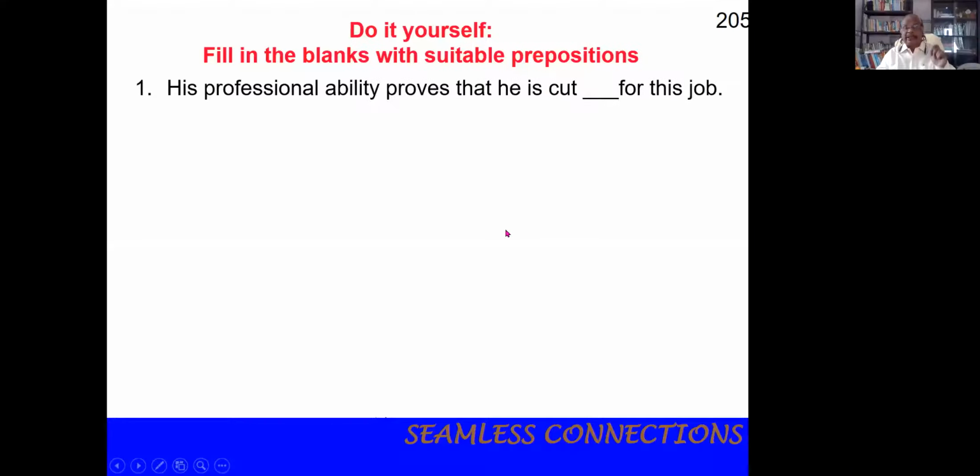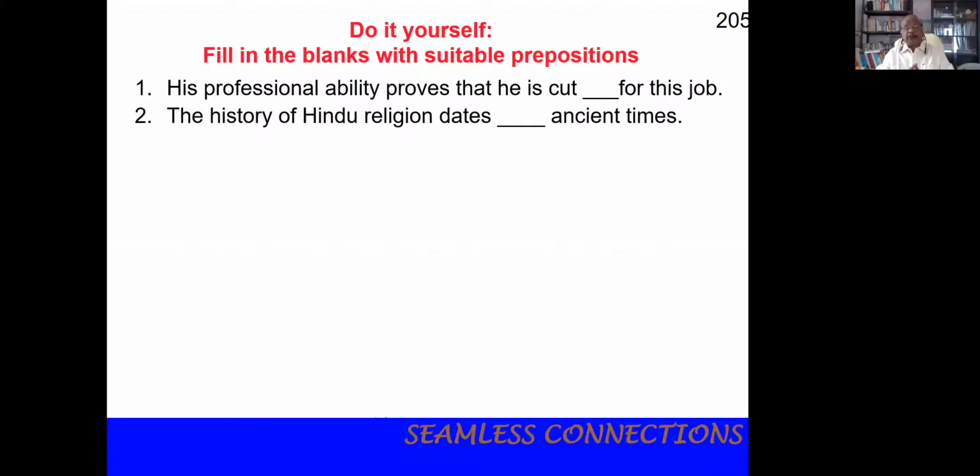Let's do an exercise so that you can understand more about the prepositions. See, I'm giving the questions first. His professional ability proves that he is cut dash for this job. Number 2, the history of Hindu religion dash ancient times.